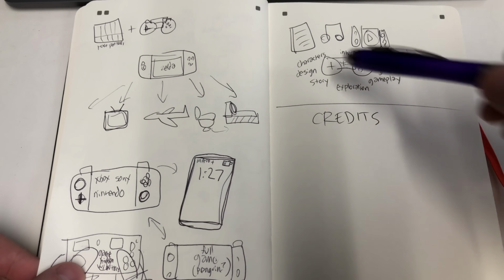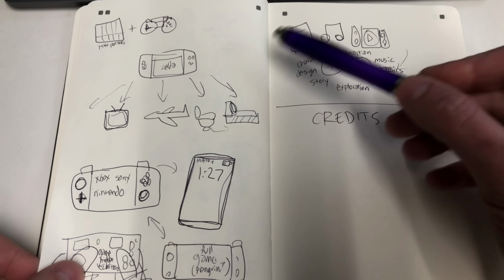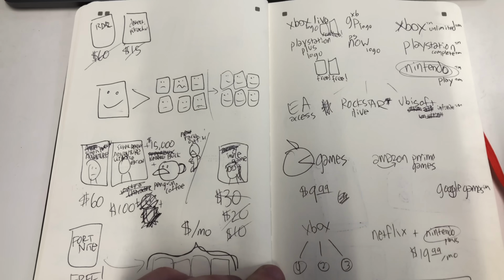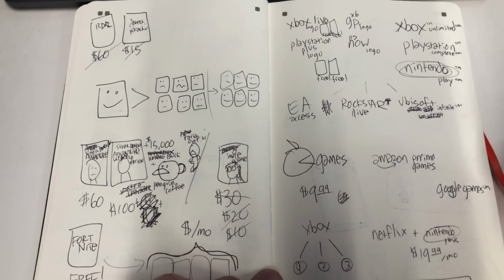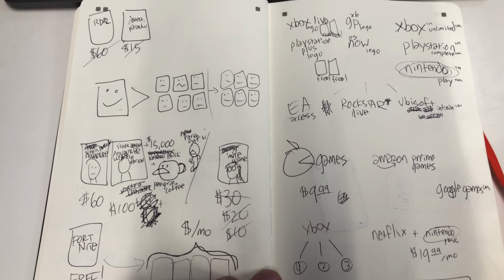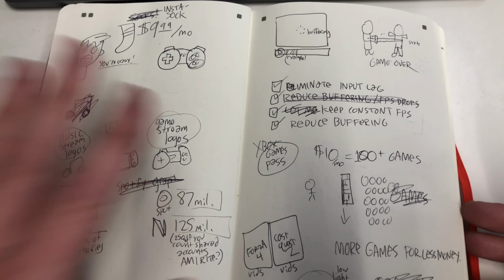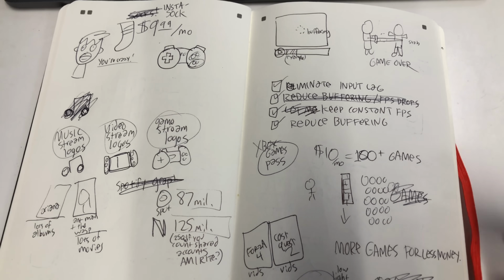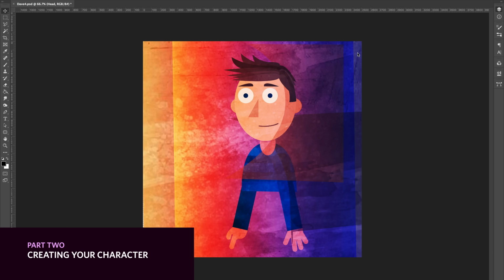I know that I need these different icons for music and movies and books. I need to make up these fake logos for video subscription services. This basically becomes my Bible. This is what I'm going to have to use as my guide in creating all of these assets for the final piece. And now you're ready to move on into creating your narrator character.